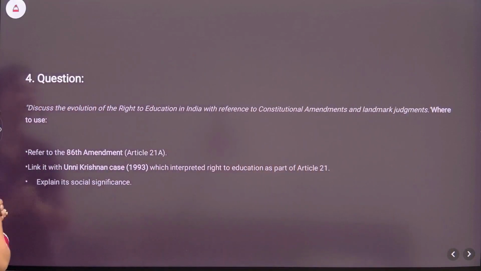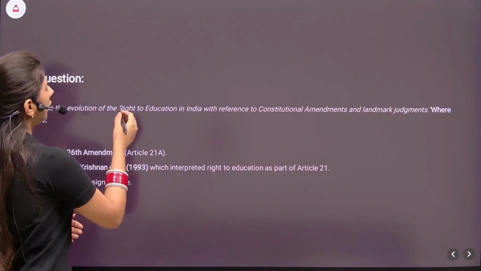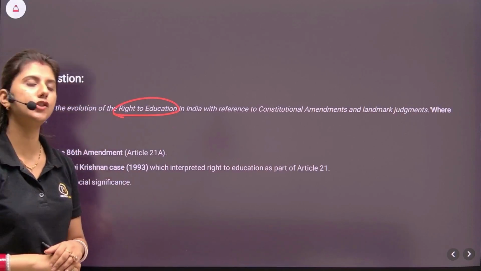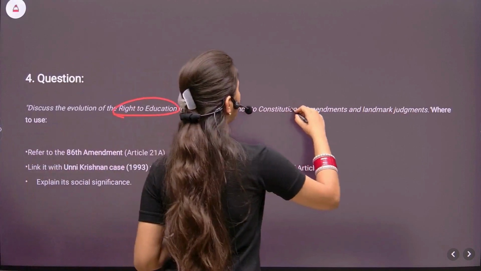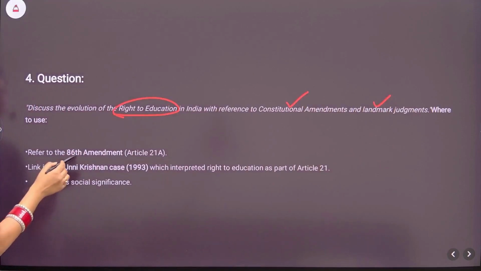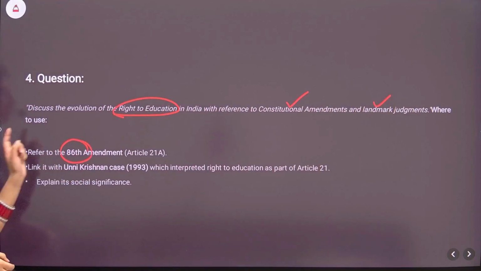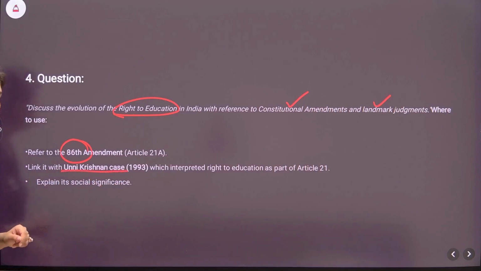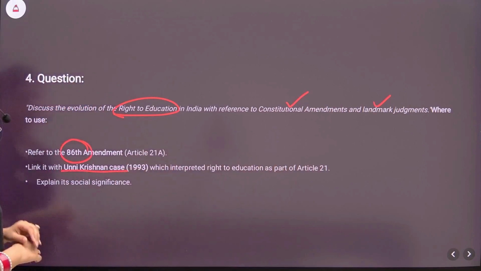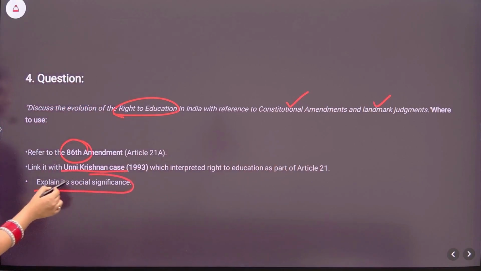Coming to the next one: discuss the evolution of the right to education in India with reference to the constitutional amendments and landmark judgments. Again, the question is mentioning amendments and judgments. Now, where are we going to use it? First, we'll refer to the 86th Amendment that added Article 21A. Then we'll link it with the Unni Krishnan case 1993, which interpreted the right to education as a part of Article 21 and explained the social significance.